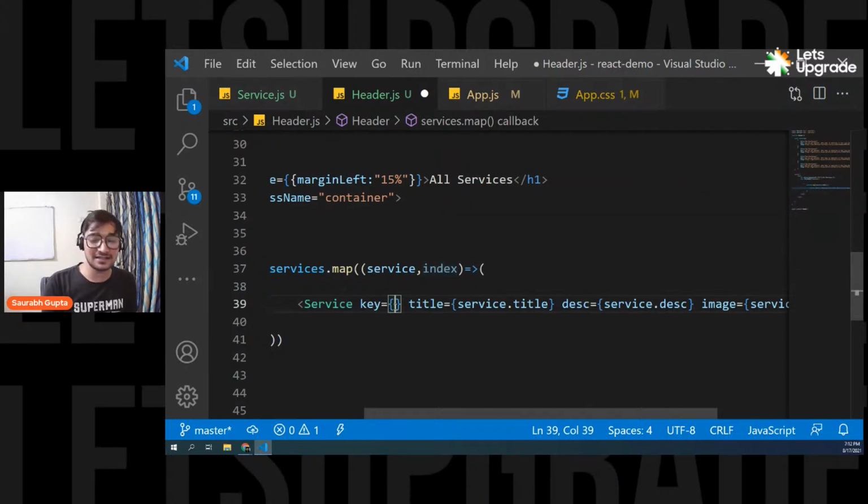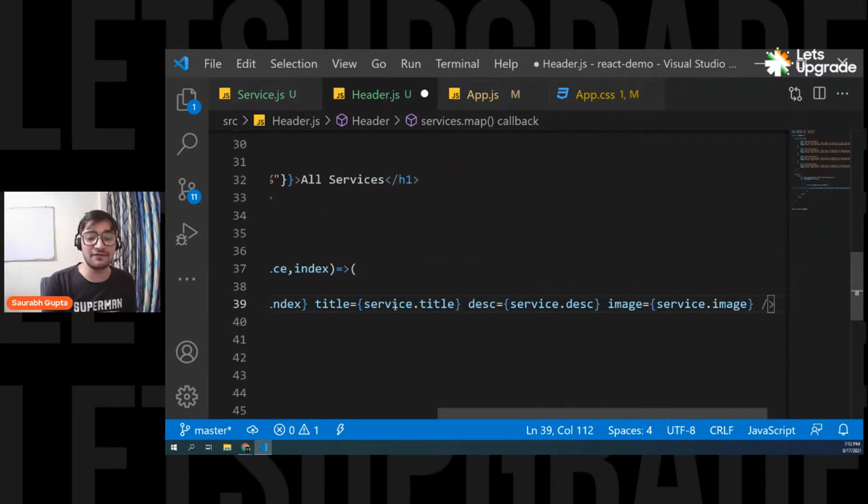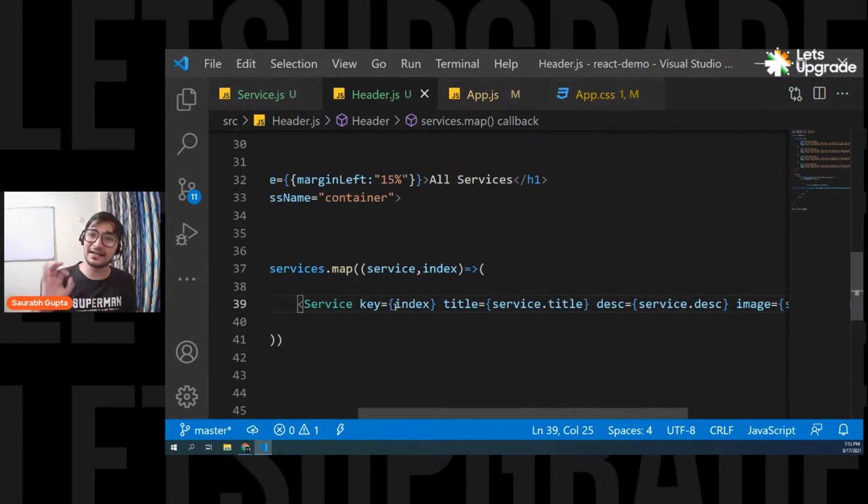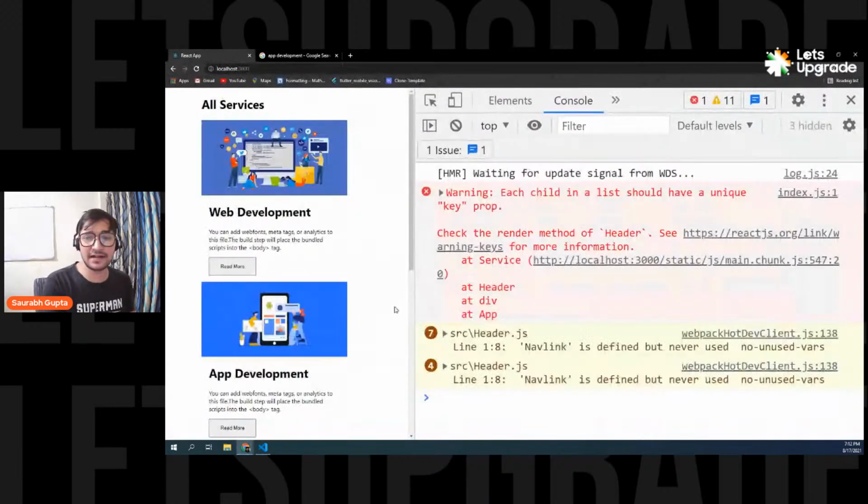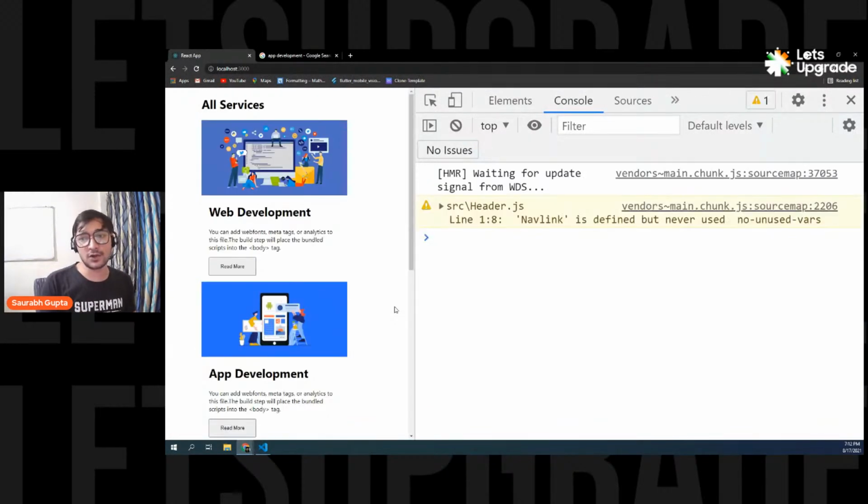So you can simply pass the index here. Yes, you can also pass the timestamp, but I don't think that's a good thing, because what if the loop is fast or slow? It also depends on that, right? Yes, I'll definitely explain it. And now the error is gone.